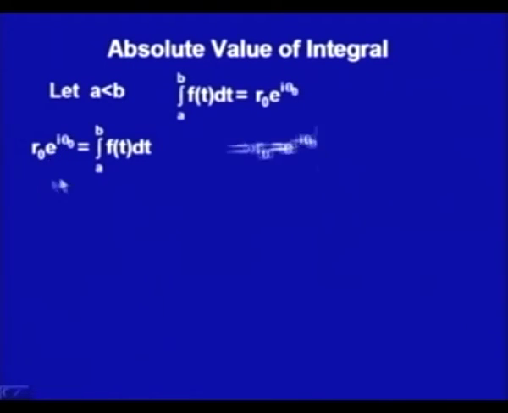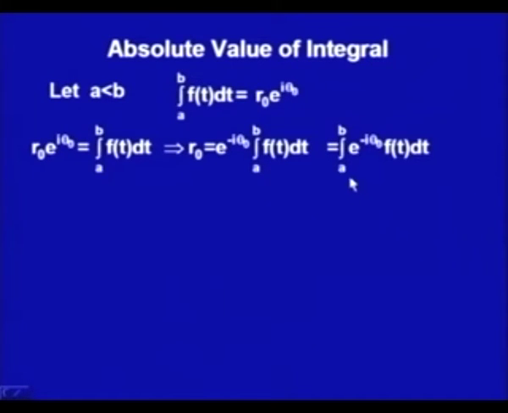So I can rewrite it as e to the power minus i theta naught times the integral from a to b of f(t) dt. Just now we have done the property which says that the constant can be taken outside the integral, so this constant can be taken inside this integral. If I do that, I get the integral from a to b of e to the power minus i theta naught f(t) dt. Now my f is u plus i v of t. So we have got that r naught is equal to the integral from a to b of e to the power minus i theta naught f(t) dt.